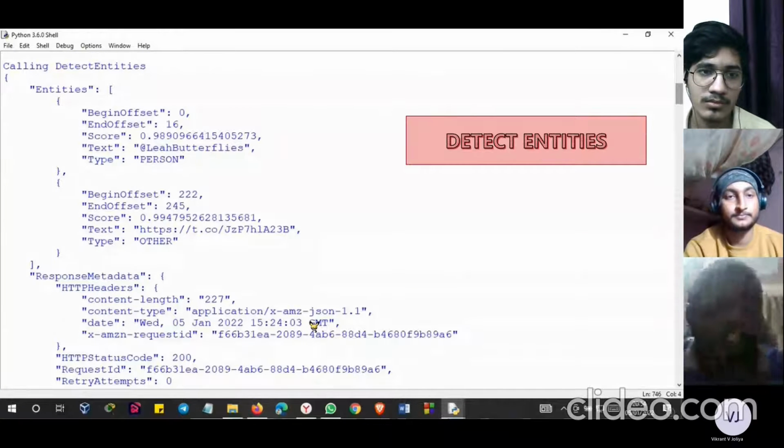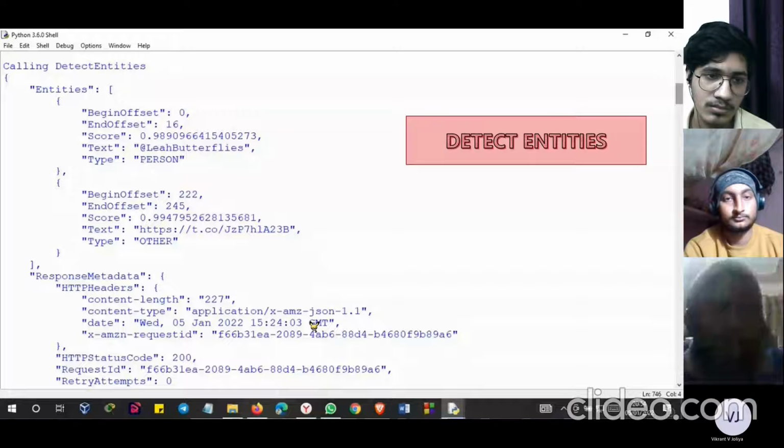Detect entities will tell you the beginning offset and end offset of each piece of data they have used in the text file, like how many letters in each index, and an accuracy rate of 0.98, and the type is person. The second one has a beginning offset of 222 and an end offset of 245. This means if you subtract 222 from 245, you get the length of the data they have used, and the accuracy rate is 0.99.